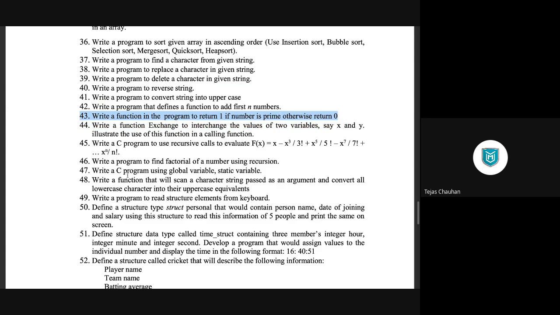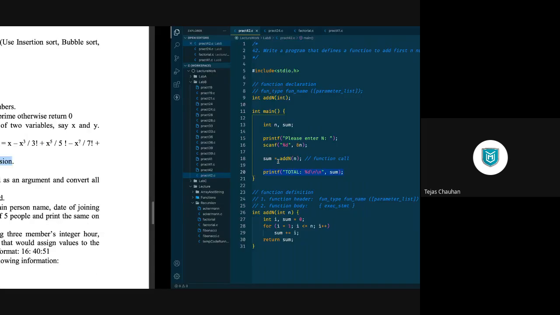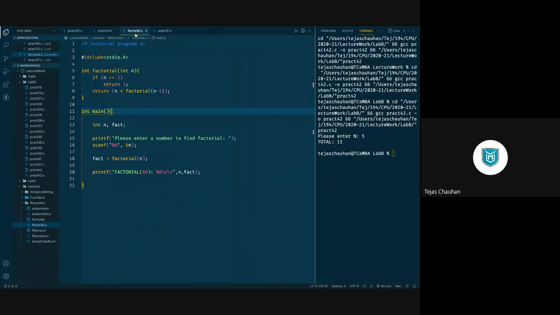Now after that, I want you to complete 46th practical. Find a factorial of a number using recursion. So the same program I have already done in the lecture part. This is the program we have completed in lecture. We take one number from user, we find a factorial of that number, and then we finally print the answer.